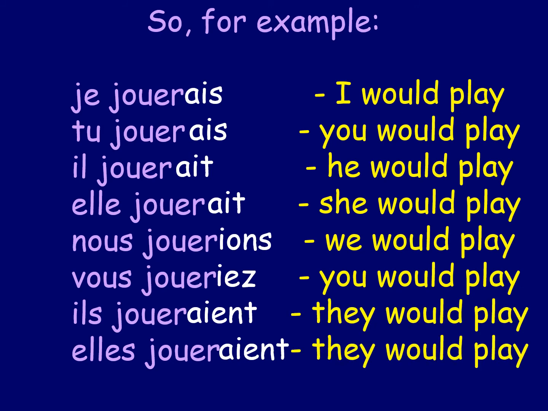So this is the conditional tense. We take the full verb jouer, we put AIS on the end for I, AIT for he, IONS for we. So a couple of things I want to say here. First of all, this is not difficult what we're doing here. This is really quite easy. We're just taking the word jouer, we're putting AIS on the end.